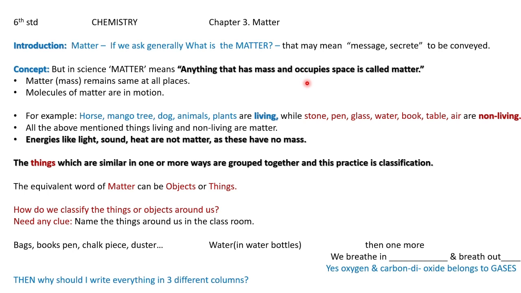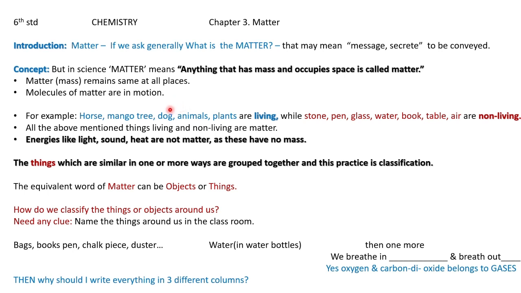For example, I have a chalk piece in my hand. If I place it on a table, this chalk piece will have some weight, and when I place it on a table, it occupies some space. So chalk piece is a matter. In science, anything that has mass and occupies space is called a matter. That mass will remain the same at all places. Wherever we take the chalk piece, it will have its own, same weight.